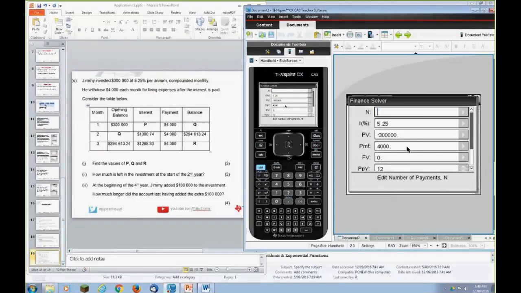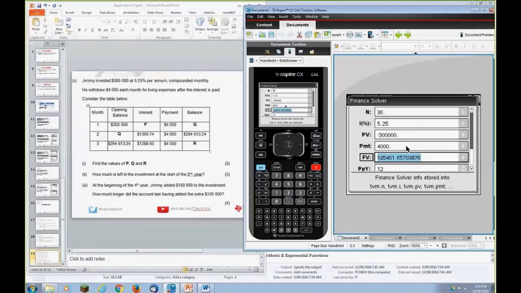So it's telling us at the beginning of the fourth year, 100,000 is added. Okay, so the beginning of the fourth year is after 36 payments. That's the beginning of the fourth year. After the beginning of the fourth year, how much do we have? We've got $195,000.